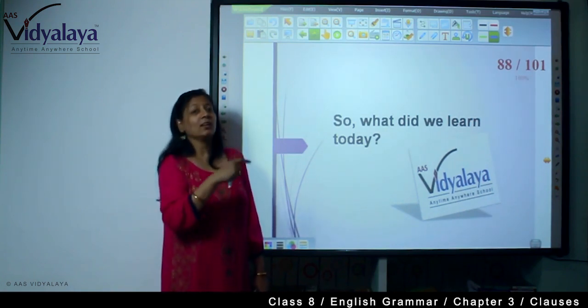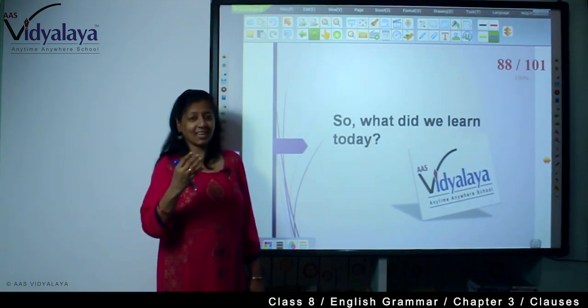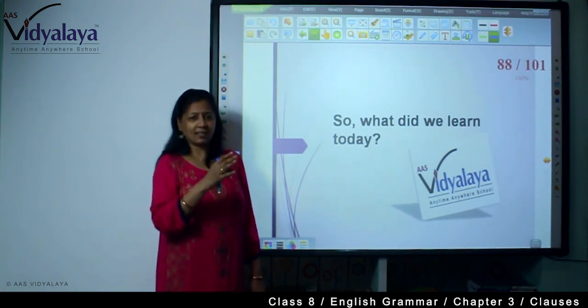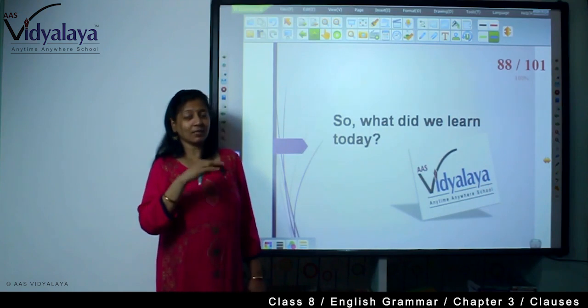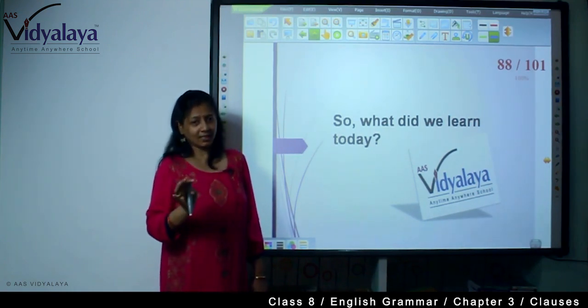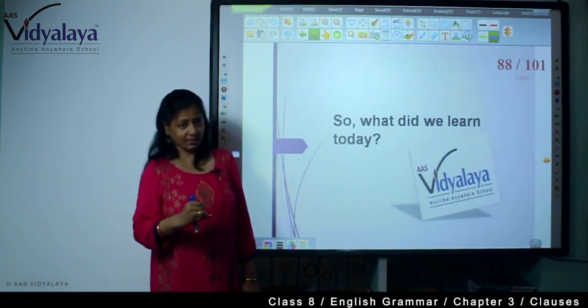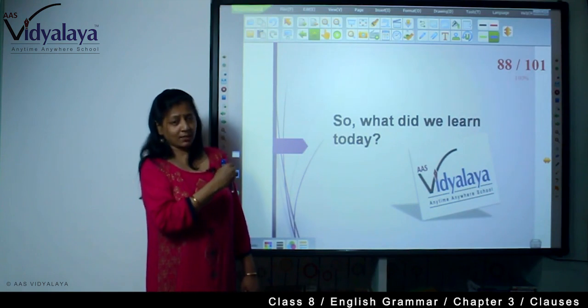In the first type, it is possible to fulfill the condition. In the second type, it is possible but a little unlikely. In the third type, it is almost impossible. It is impossible to fulfill the condition. So in this way, we have gone through the three types of sentences, and these are very common in grammar.